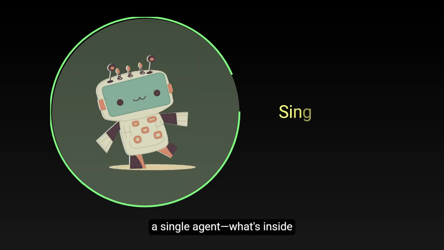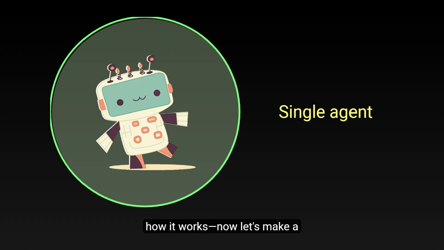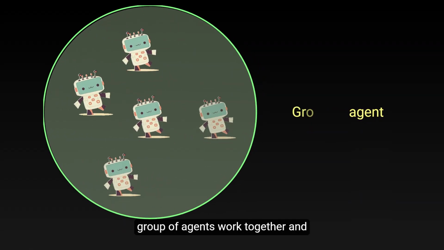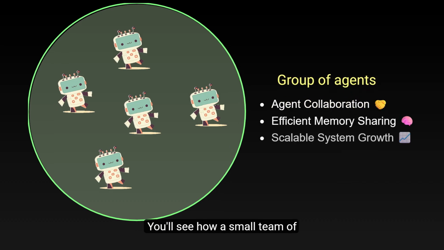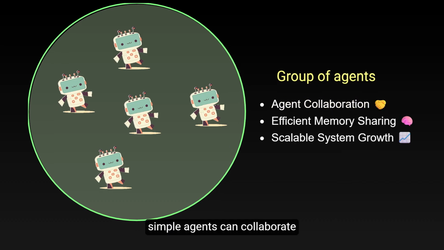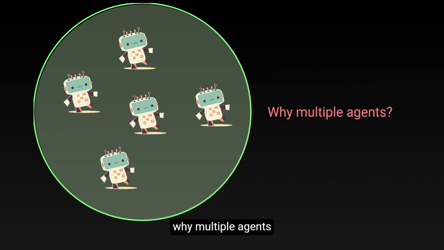Since we've been talking about a single agent, what's inside, how it works, now let's make a group of agents work together and see what happens. You'll see how a small team of simple agents can collaborate, how they share memory without making a mess, and how to keep quality high as the system grows. First question: why multiple agents?